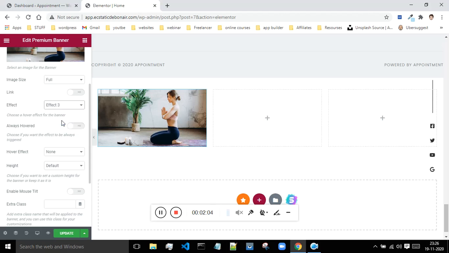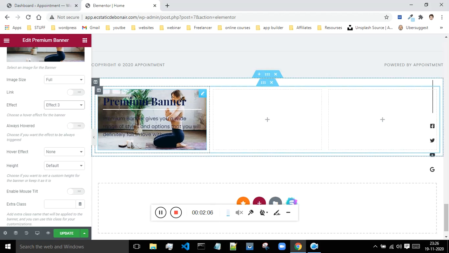Let's see effect 3. So now the header is coming from the left hand side and the paragraph is coming from the right hand side, and I'm getting this underline over here. So these are some of the effects.